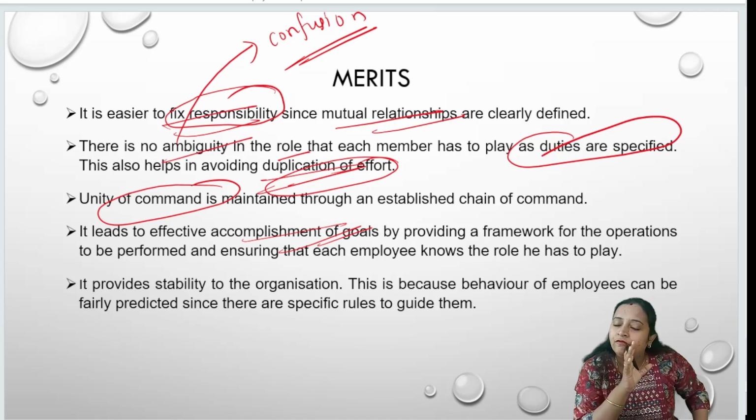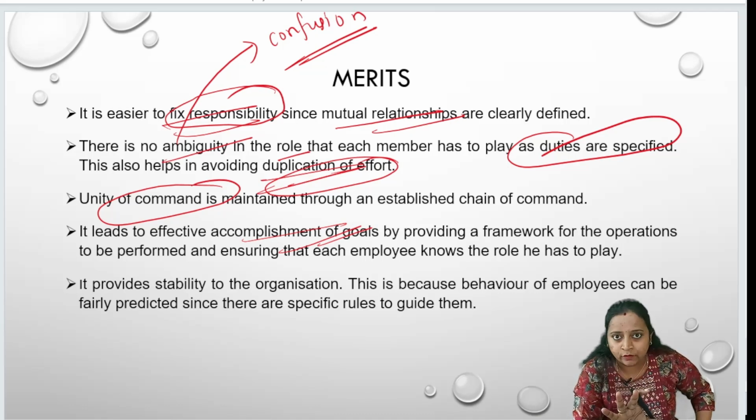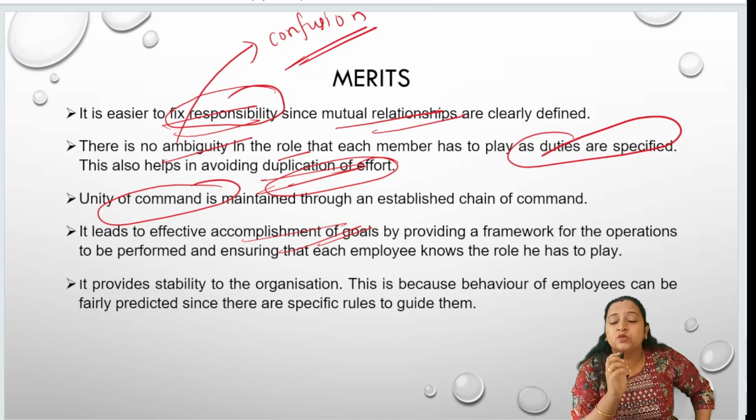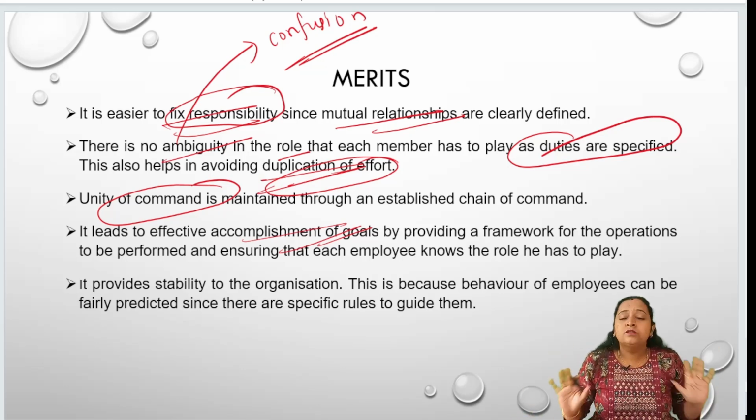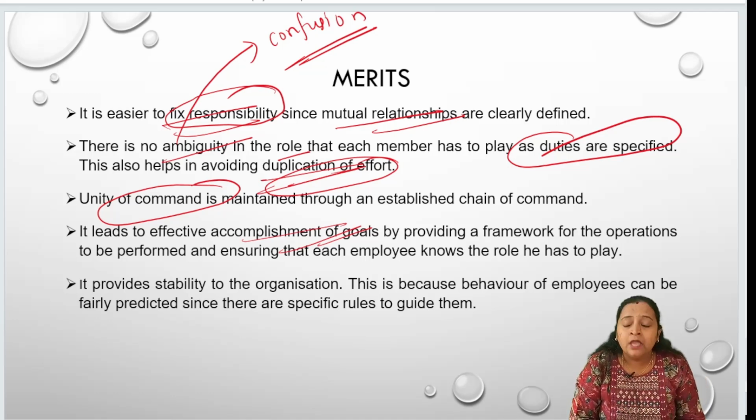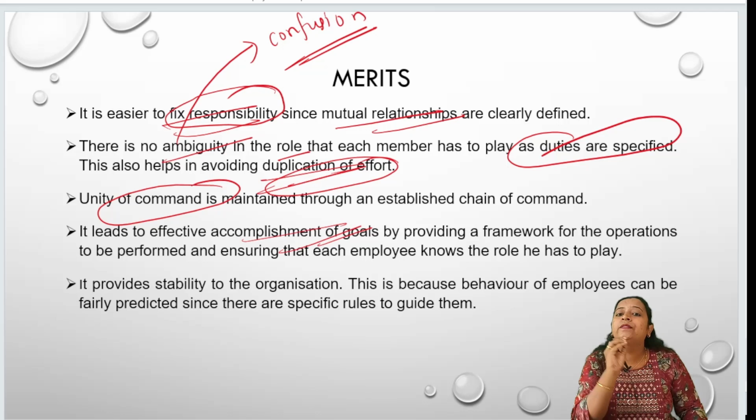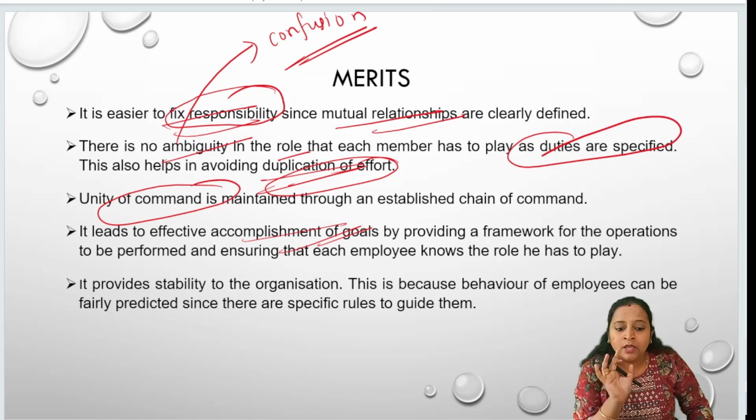Yes. See, everyone knows what work they have to perform, from whom they have to get the orders, what their responsibility is, to whom they have to report after completion, and foremost, they know what work they have to perform. Everyone has clarity in everything. So what happens here? The work will be effectively completed. Quickly the goals will be achieved, because each one knows what role they are playing in the organization. Okay, it leads to effective accomplishment of the goals.